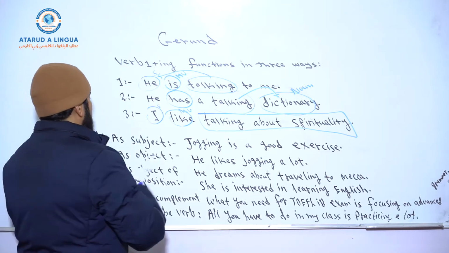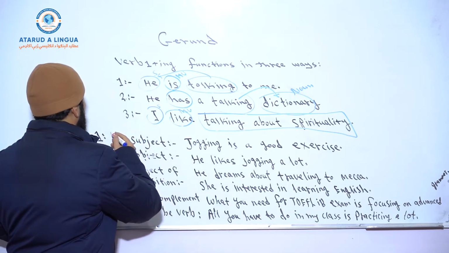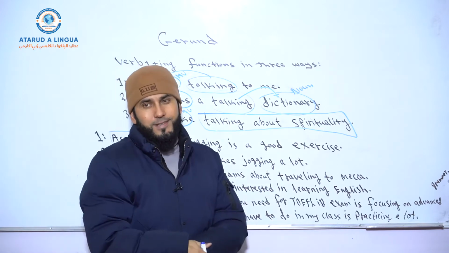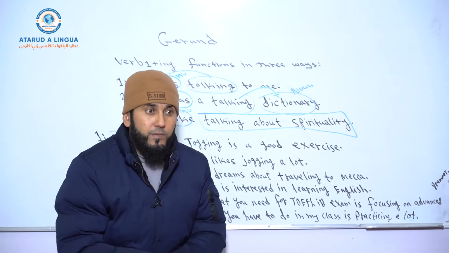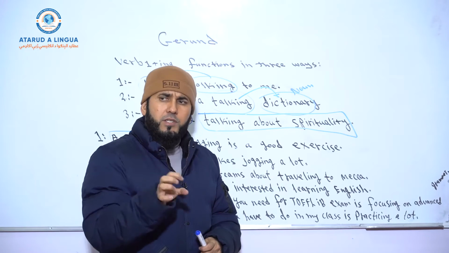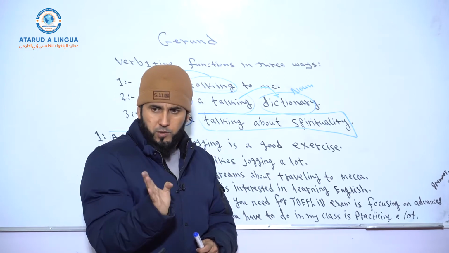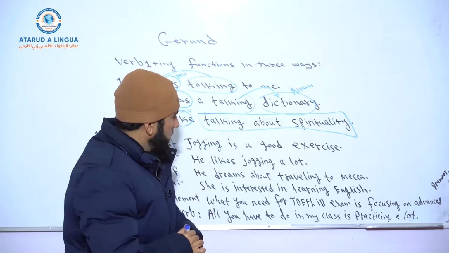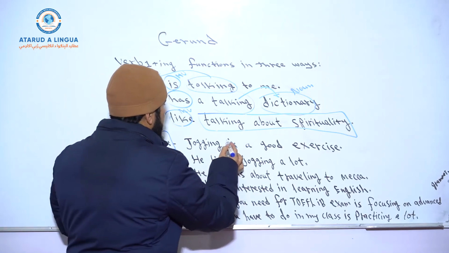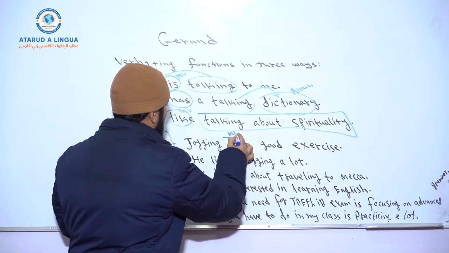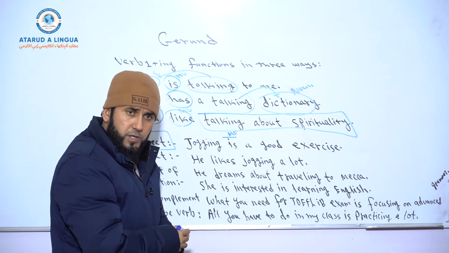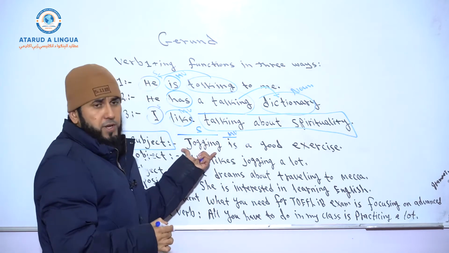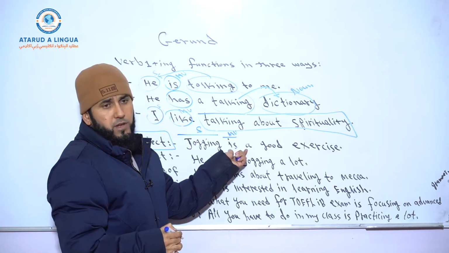Look at the first example. As a subject, jogging is a good exercise. Jogging is? So now a sentence is a group of words which has a subject and main verb, the pair of subject and main verb, right? So now what is our main verb here? Is, right? This is our main verb. So what is the subject? Jogging. The gerund jogging over here functions as the subject of this main verb.